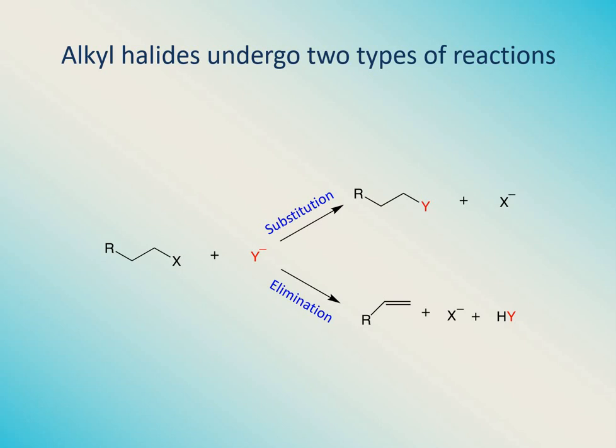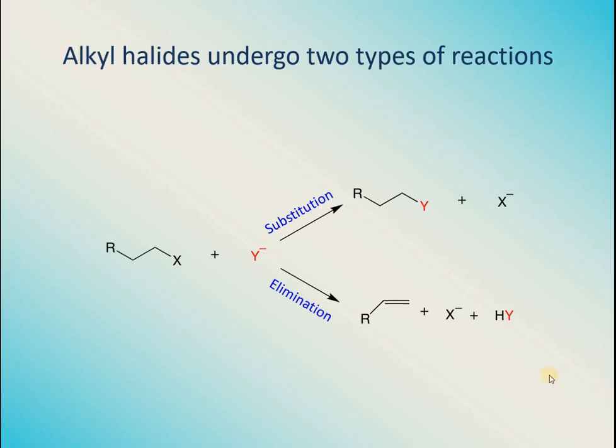In the next type of reactions, this halide has to leave the molecule. It is the leaving group. And when this halide ion is lost from the molecule, there is another loss of hydrogen from the carbon which is adjacent to the functional group carbon atom, or we can say it is the beta carbon atom which has got some hydrogens attached with it, and hydrogen will be lost. Nucleophile is now going to pick up a proton or hydrogen which is lying next to the carbon atom which was holding this halide ion.